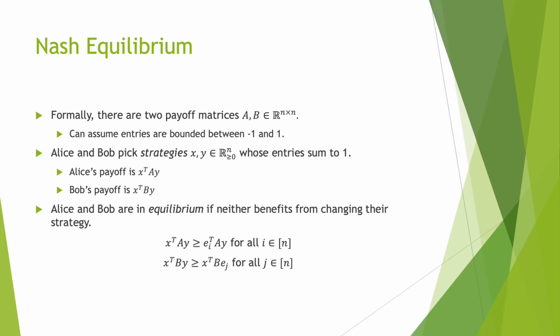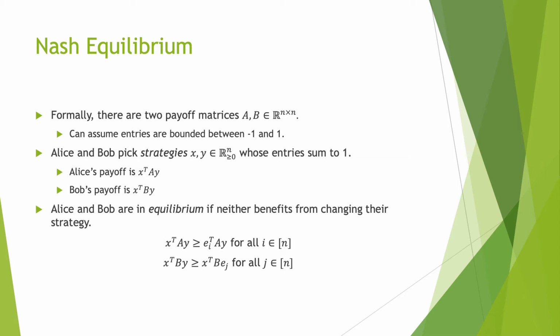Formally, we'll have two matrices A and B in R^{n×n}, and we can assume the entries are bounded between -1 and 1. This is just normalization. Alice and Bob will pick strategies x and y in R^n, whose entries sum to 1. So for instance, they're both picking probability distributions. Alice's payoff is x^T A y, and Bob's payoff is x^T B y, just the expected value under their strategies.